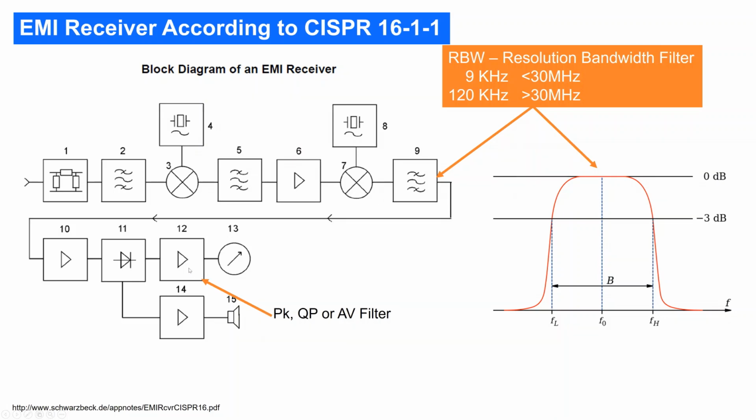Your resolution bandwidth filter is before that. In general, it's specified as a bandwidth filter, and a typical spectrum analyzer filter would be specified at -3 dB. The EMI filter, for historic reasons, is specified at -6 dB corners, but it doesn't matter much. There's actually a standard you can download here from SWASpec, which has pretty good information about that.